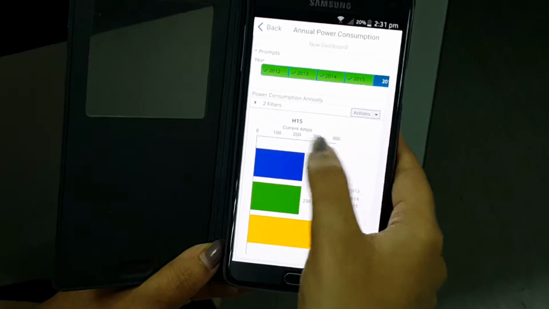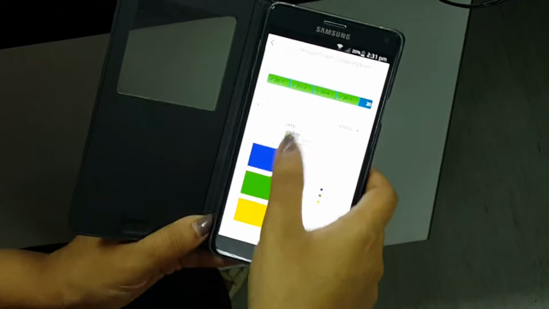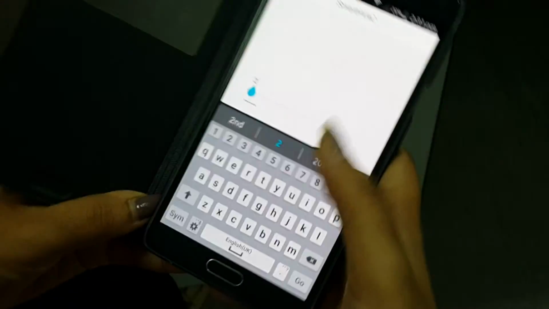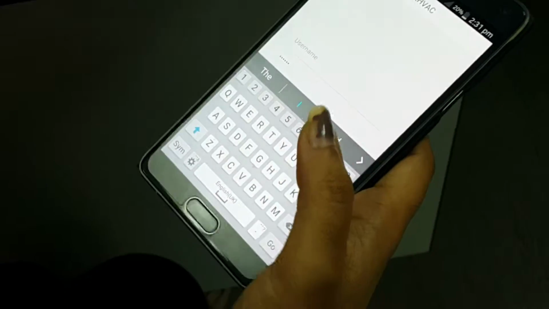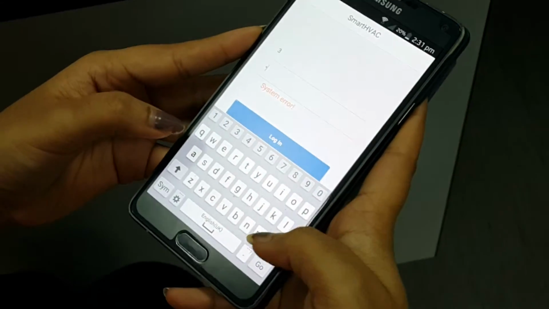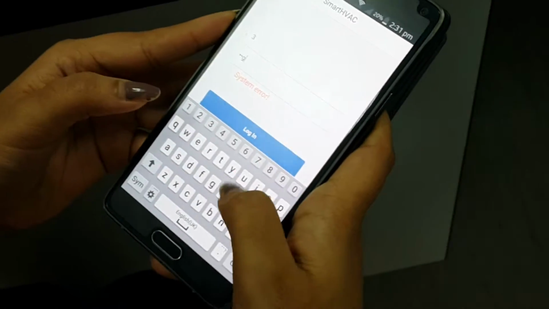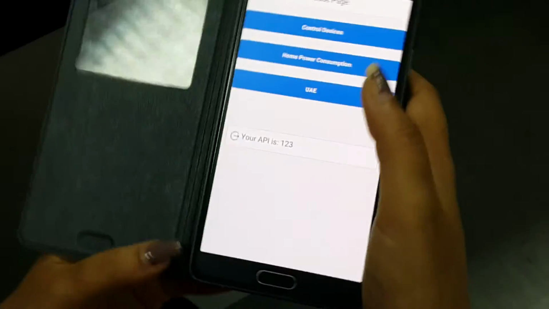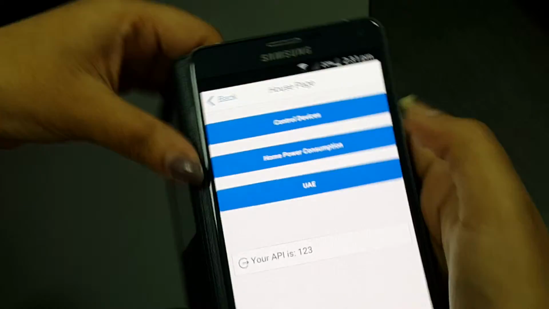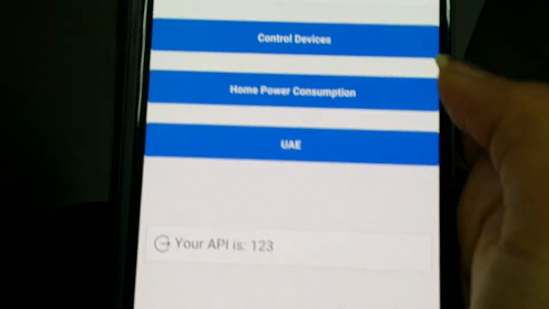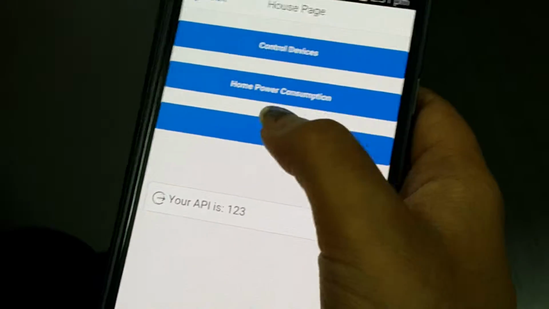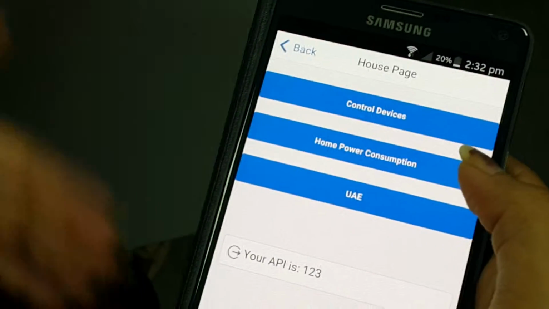So this is showing the power consumption on the x-axis and the time. So that is the annual graph. The next stakeholder is the country owner. The country owner is going to log in with his ID and password. We are assuming the country owner is also a homeowner, so he also has the privileges of controlling devices of his own house, and viewing his own house's power consumption.